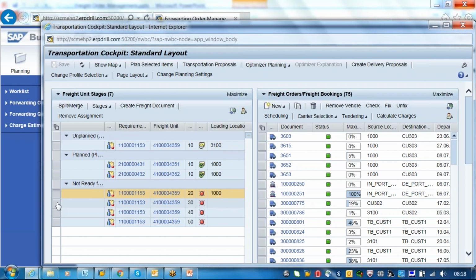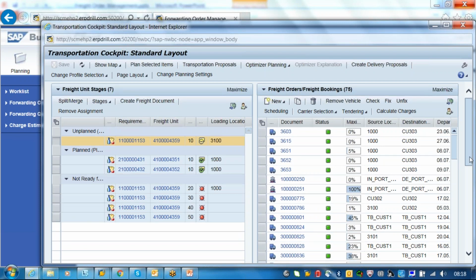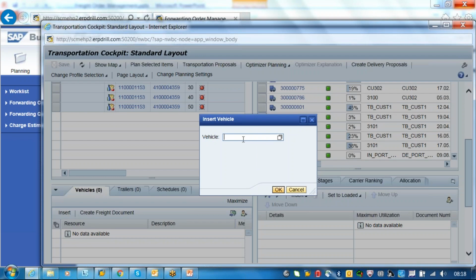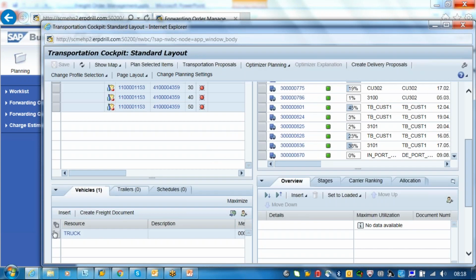You can just ignore this. Then you can select this resource and plan selected items.